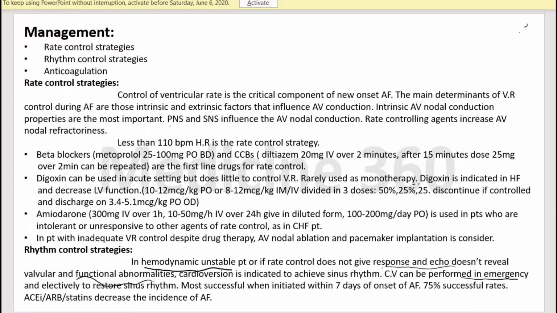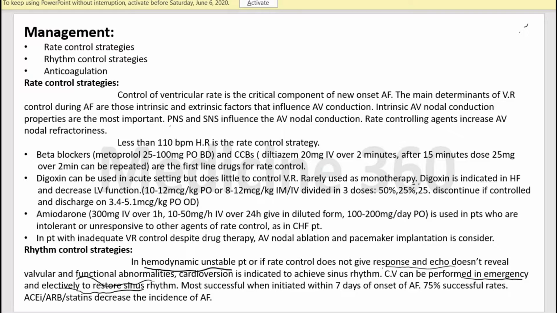As I said earlier, in a hemodynamically unstable patient we do the electrical cardioversion in emergency, or it can be done electively. In patients with chronic atrial fibrillation, or patients with stable hemodynamics, we do the electrical cardioversion electively.